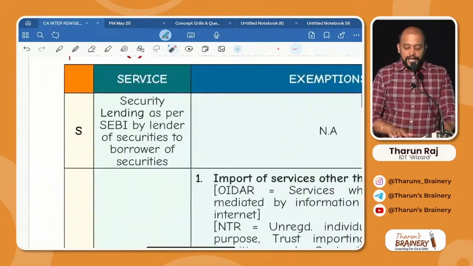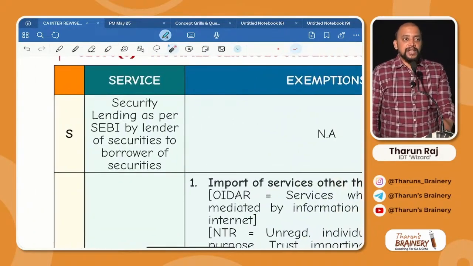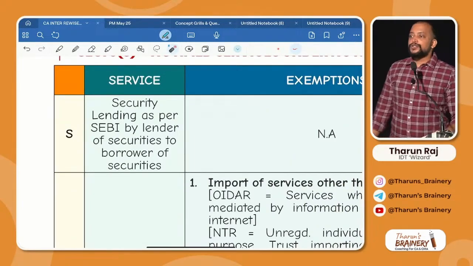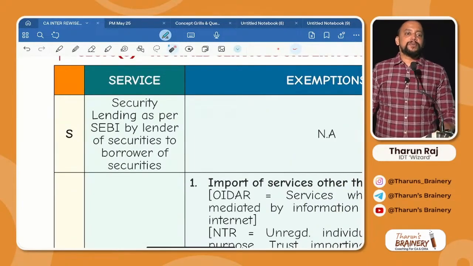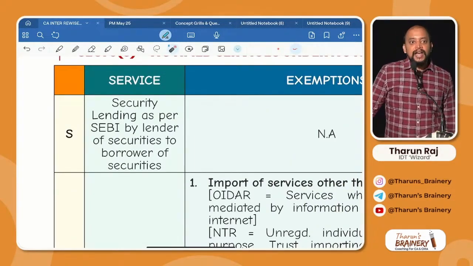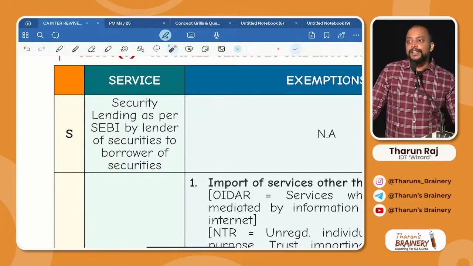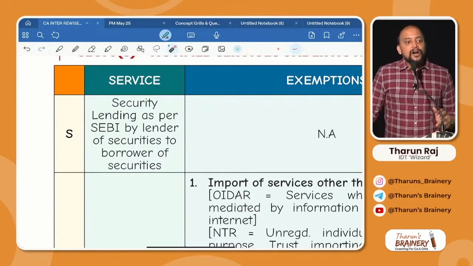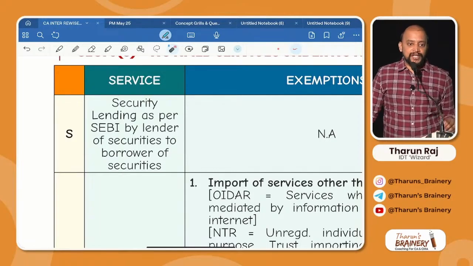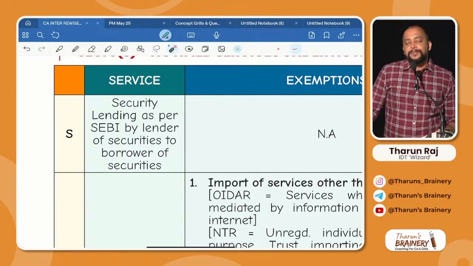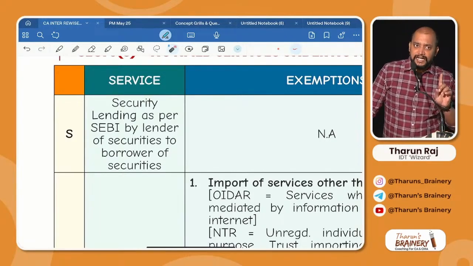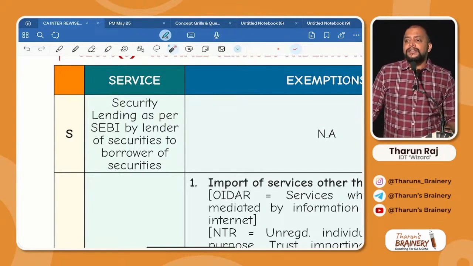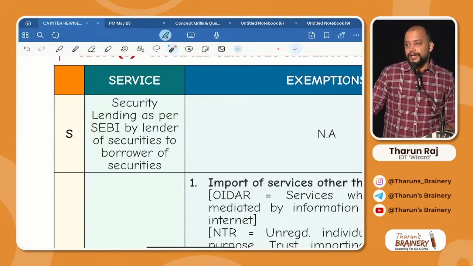Yes is security lending as per SEBI by lender of securities to borrower of securities. There will be one person who will lend the securities. Another person will borrow the securities, for which there will be a lending fee. On that lending fee, the borrower will pay GST. Is it clear or not? And why is security lending not excluded from supply? Because securities are neither goods nor services. We are not talking about sale of securities. We are talking about lending of securities.